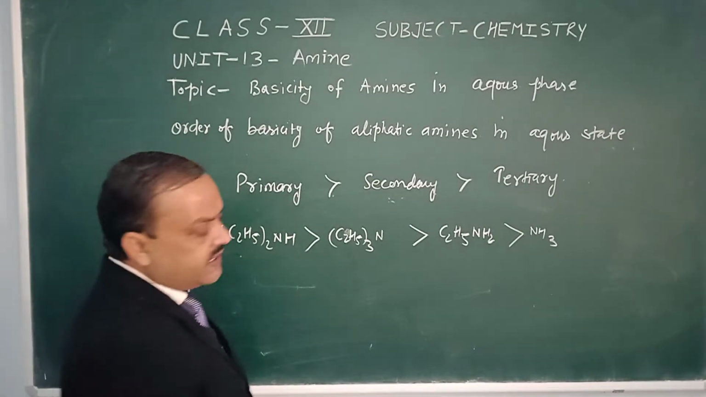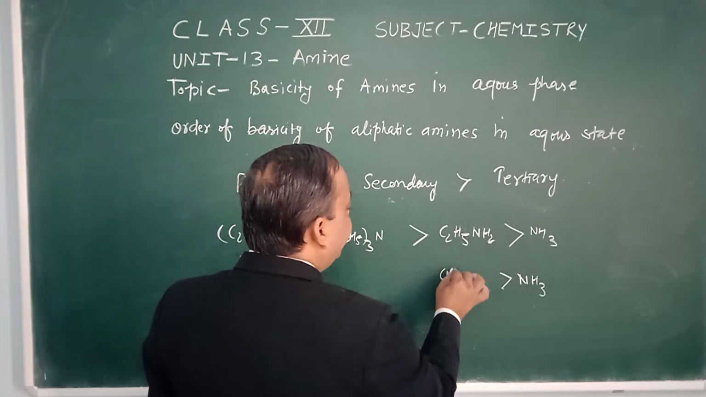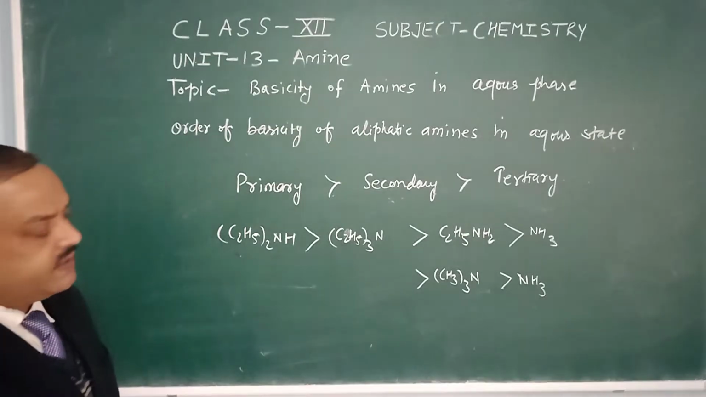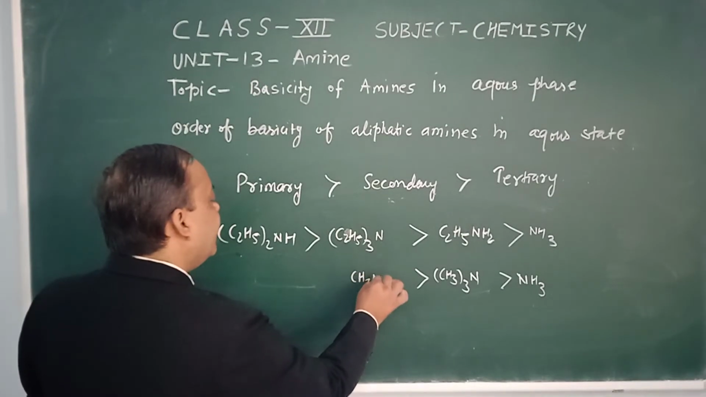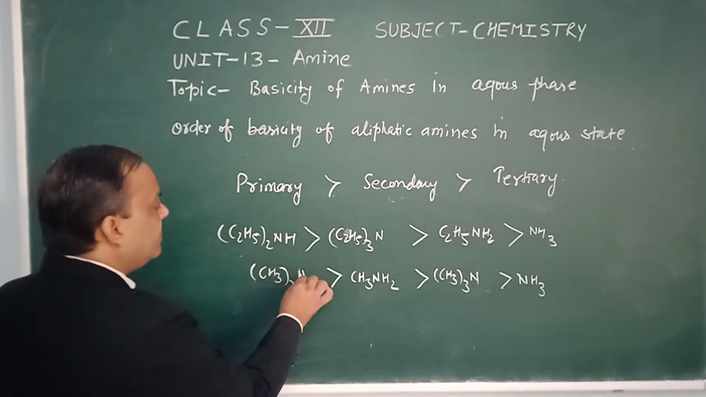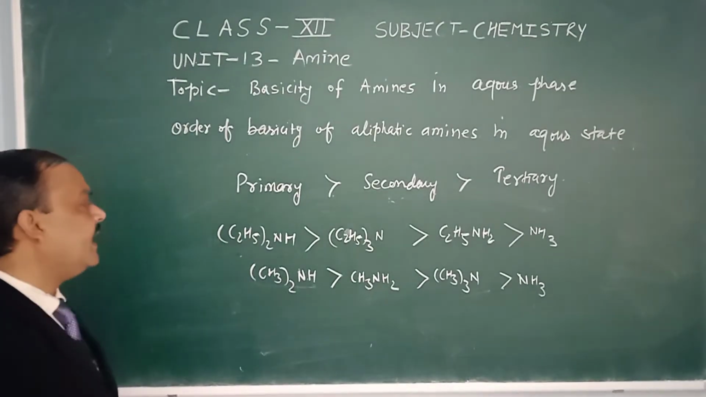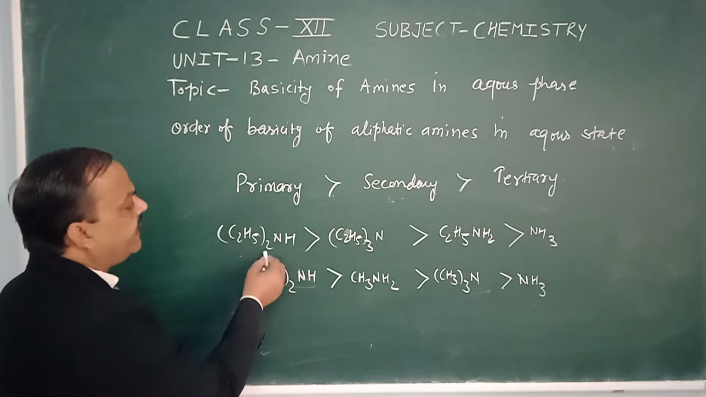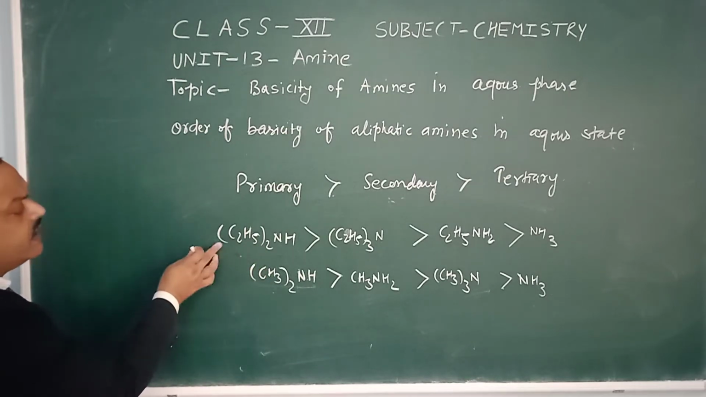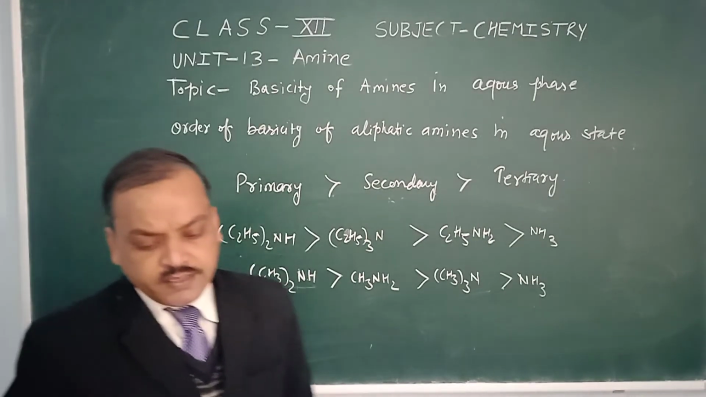If we discuss where methyl groups are present, we have CH3NH2, (CH3)3N and (CH3)2NH. So this order is present in the case of the methylamines, as in the case of the ethylamines. This is the order of basicity we observe in these two types of aliphatic amines.